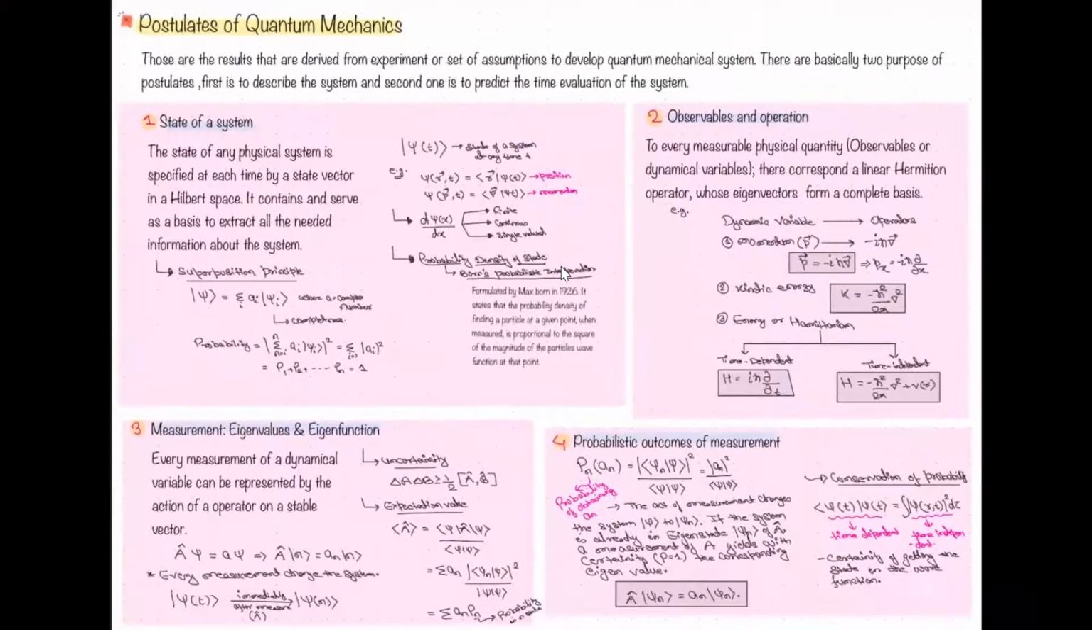So 4 postulates are given here. The 5th one is in the next one. The first postulate is saying that the state of any physical system is specified at each time by a state vector in a Hilbert space. Hilbert space, I guess you know from your foundation course also, or from any book. A space containing the space vector as well as the scalar also. But it will be defined by a state vector. That is important, right? We will use the bra and ket symbol for these things.